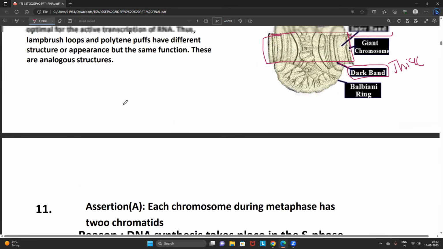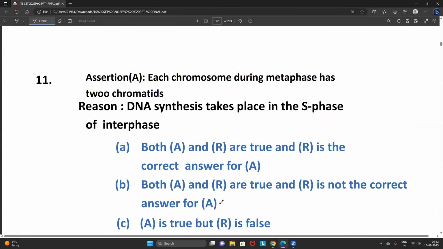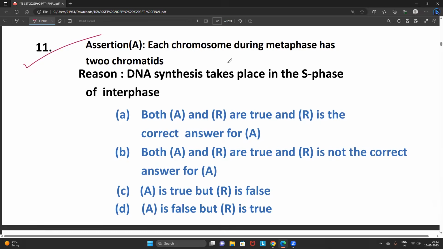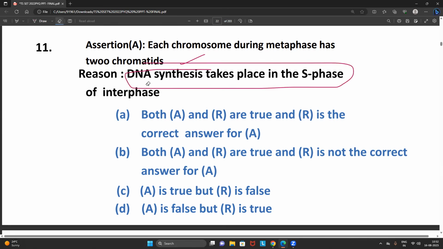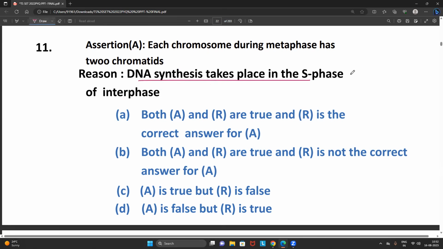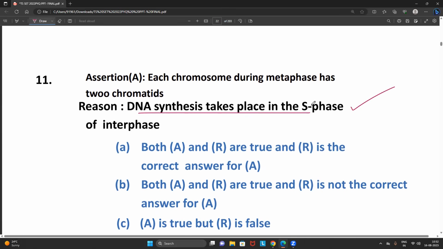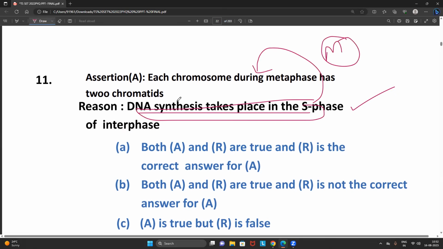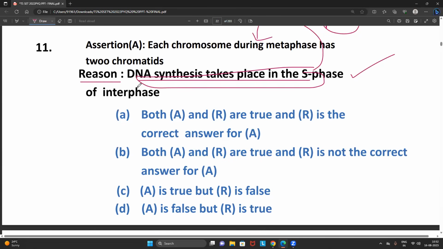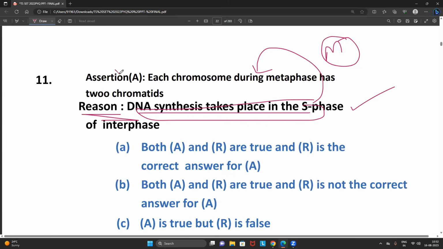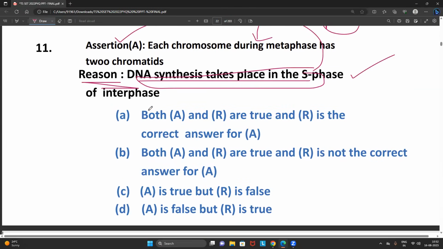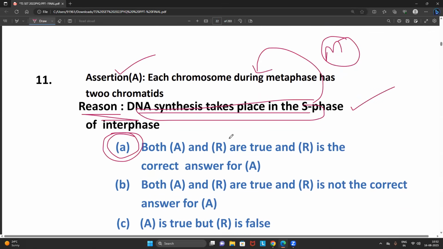Okay. Now, next question, a very straightforward and very simple question. Question number 11. Each chromosome during metaphase has two chromatids. Of course, right. And you know very well, DNA synthesis takes place in which phase of the cell cycle? Undoubtedly in the S phase. Again, some students will get a doubt. Sir, DNA synthesis is happening in the S phase, but metaphase means it is the M phase. Sir, then how will the reason be the correct explanation for this assertion? Your question is a very valid question. Anyway, the answer is A.